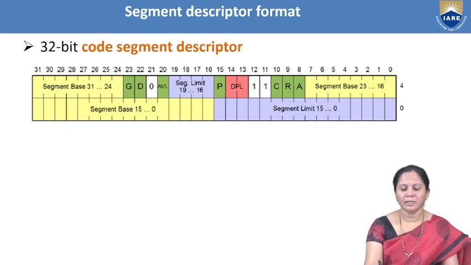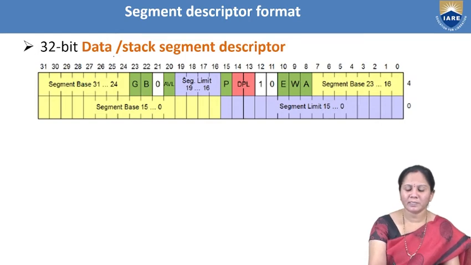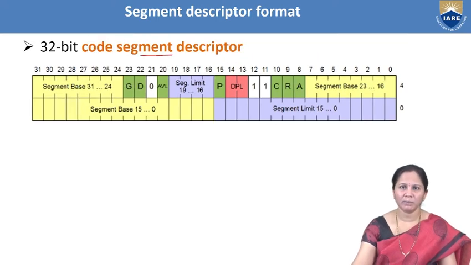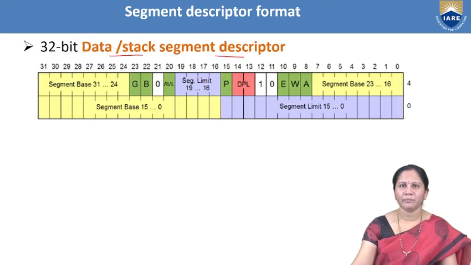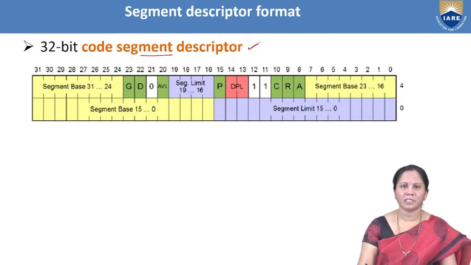Now, if you see here, there will be two formats. This is the format representing the code segment descriptor, and you can observe this other format, which represents the data and stack segment descriptor. So two different descriptors. This is the code segment descriptor; code segment and extra segment are both the same. This is the code descriptor format, and this is the format for the data and stack segment. First we will discuss the code segment descriptor.